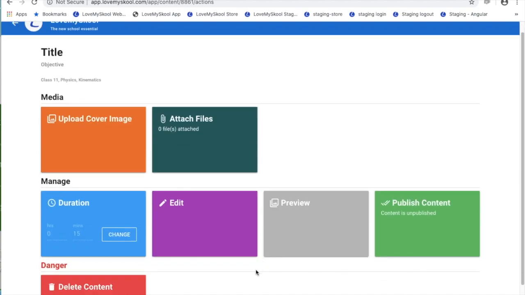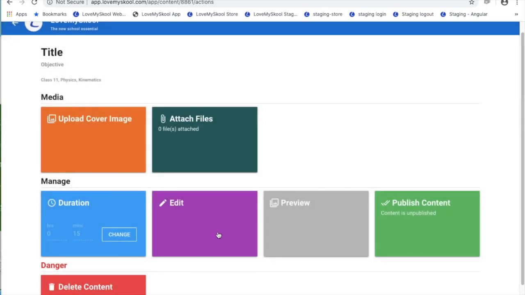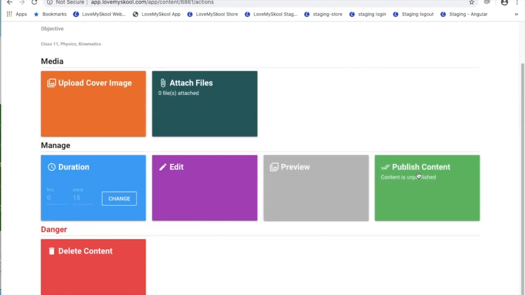Once I do that, I can upload a cover image for my page. I can even attach files. All these file types are supported for attachment. I can then either publish the content, or preview, or just go back to the pages. This page is right now saved but not published. What it means is all the other teachers who are enrolled into this course can see this page, but no student or parent will be able to see it unless you have published the content.